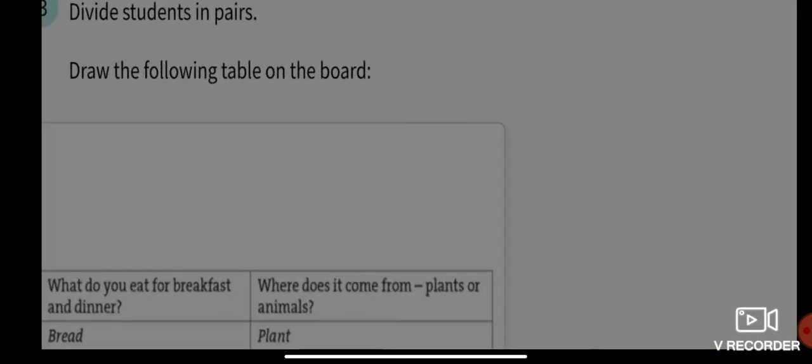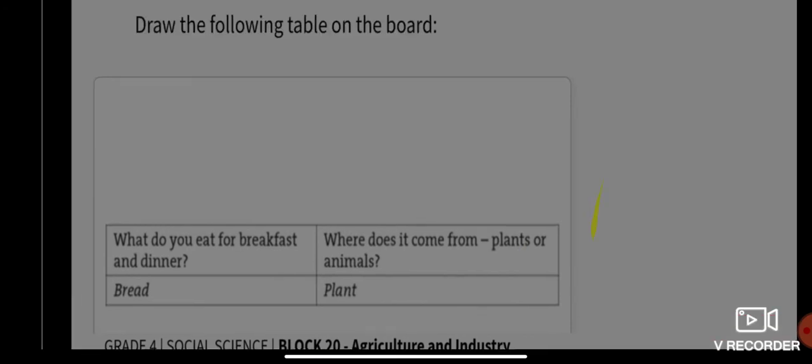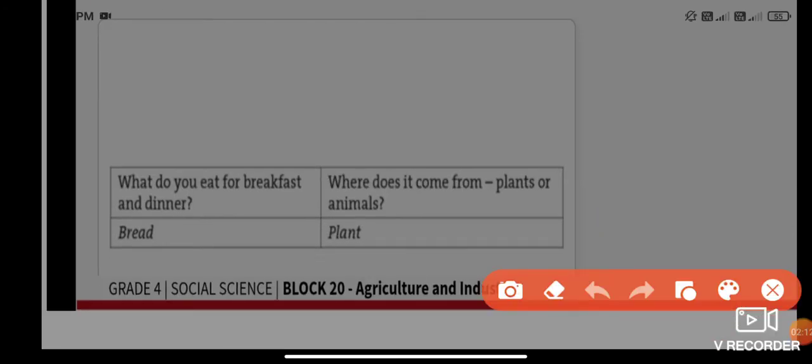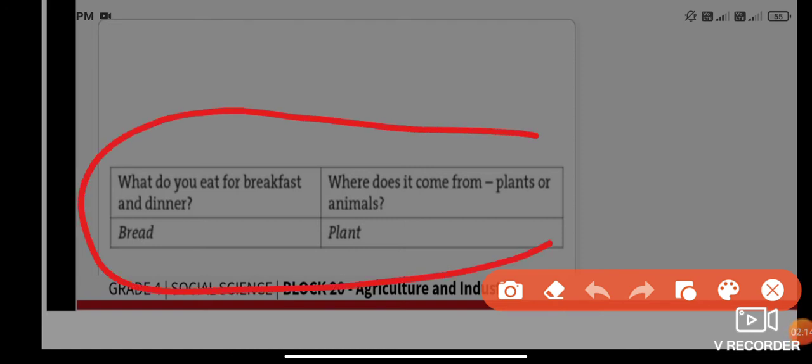So now I want all of you to draw this table in your notebook. Please copy down this table in your notebook. One column, you write like this: what will you eat for breakfast and dinner? One example is bread. Where does it come from? Plants or animals? Bread comes from plants.